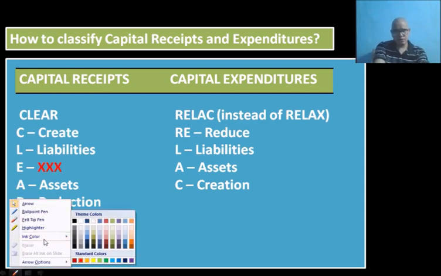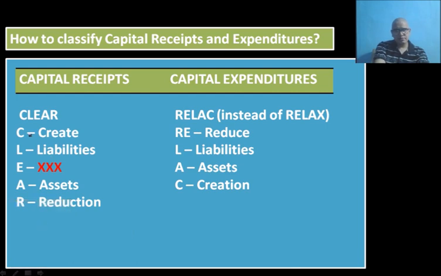I have used a very simple word, that is CLEAR. Just memorize it as clear receipts. As far as capital receipt is concerned, you just remember clear receipts. Now let's see the full form of CLEAR. The E in CLEAR has no meaning at all, that's why I have put a cross mark here. C stands for create, L stands for liabilities, A stands for assets, and R stands for reduction.